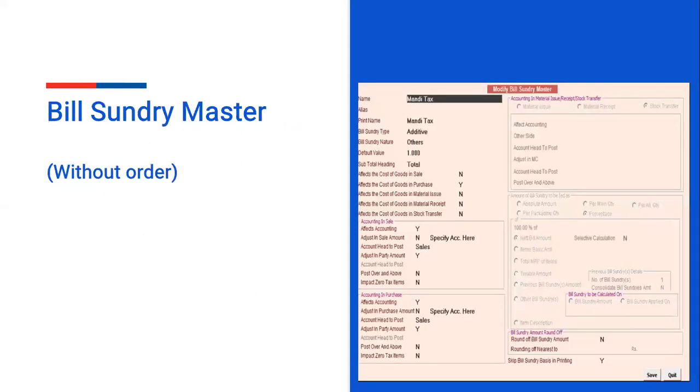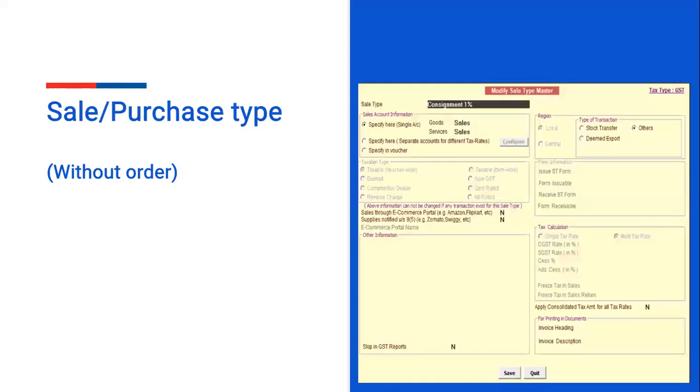After enabling the configuration, in case of without order, you have to create bill sundries like Mandi Tax, Krishi Kalyan Cess. You have to create the bill sundry master for that. Without order, you have to set the sale type. For consignment 1%, for consignment 2%, you have to create the sale type master on the basis of item.